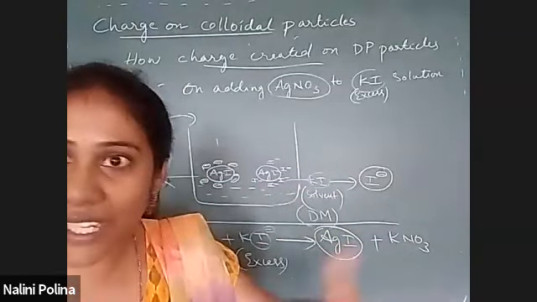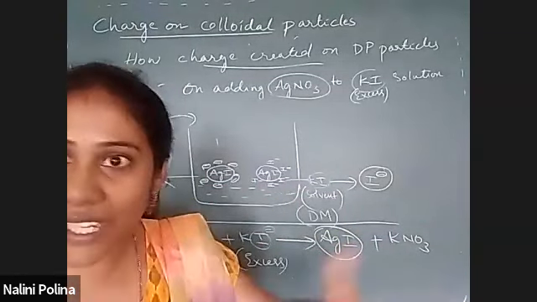Here the iodine ion is common with AgI, since AgI contains iodine. Only the common ion can get absorbed. It is not K plus that is absorbed; it is the iodine ion. It has to be a common ion. So iodine has a negative charge.